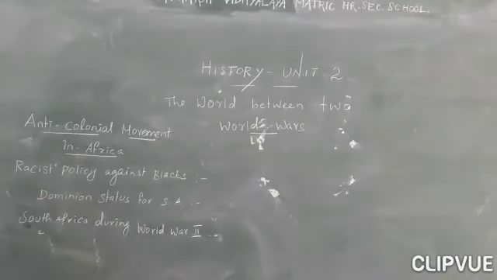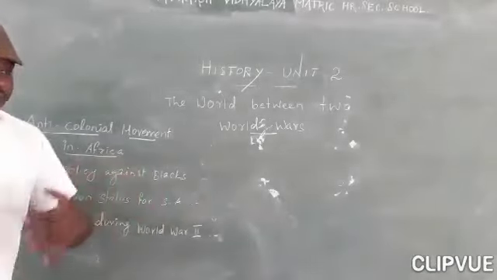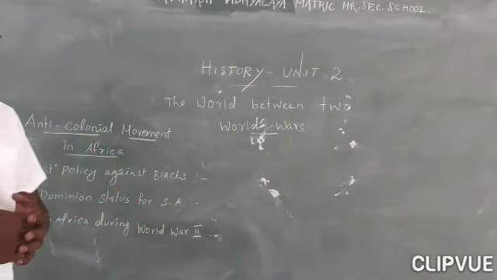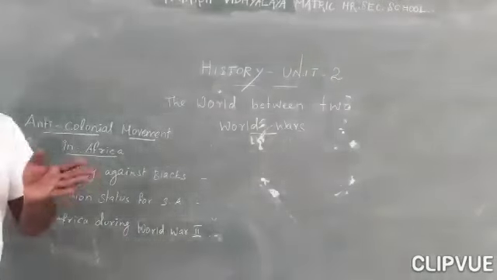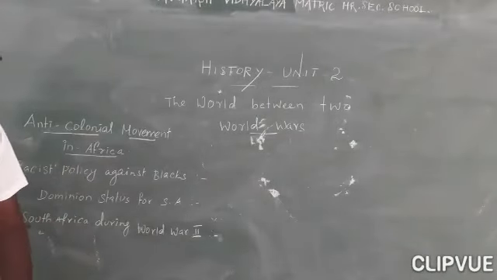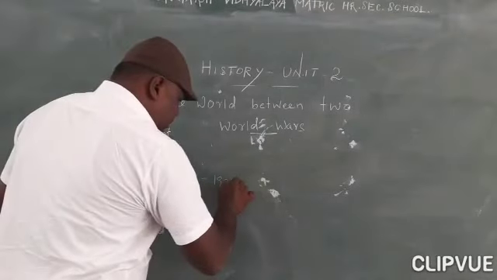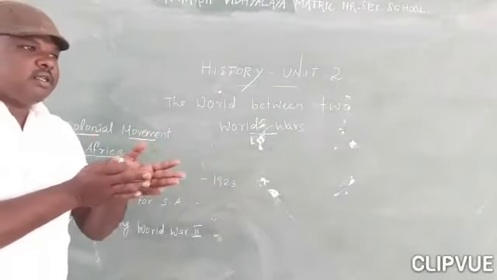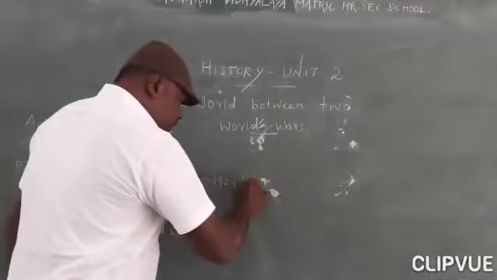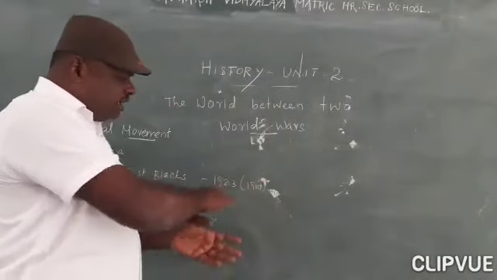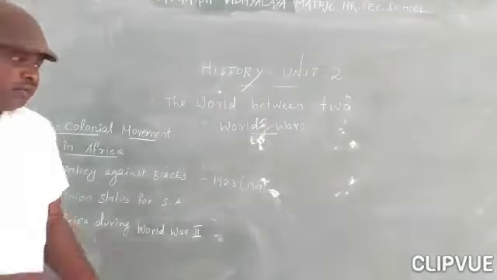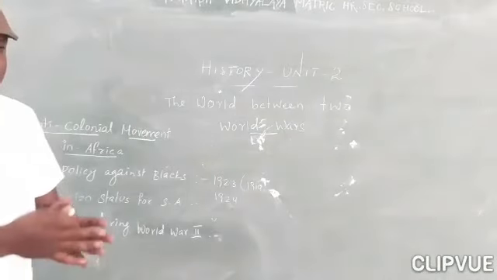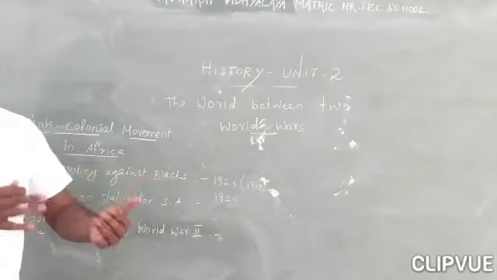Next, you see the racist policy against the blacks. After the Boer Wars and after forming the government, they decided to segregate the blacks from the whites. The act was introduced in the year 1923. The act separated the blacks and restricted them to some places and some towns. Initially the act was introduced in 1914 itself. The act was replaced in 1923, and again introduced with some modification in 1924. So all the acts gave some restriction to the black people.